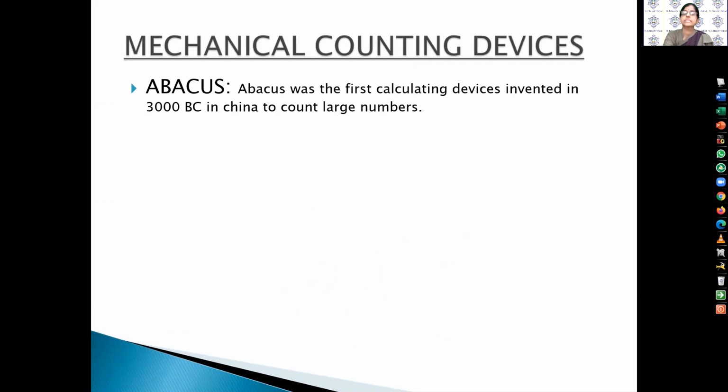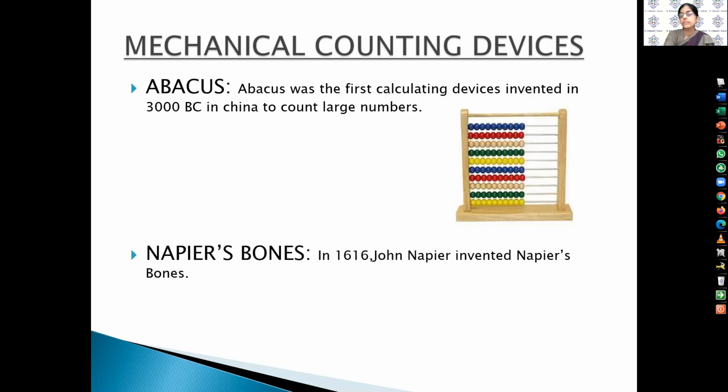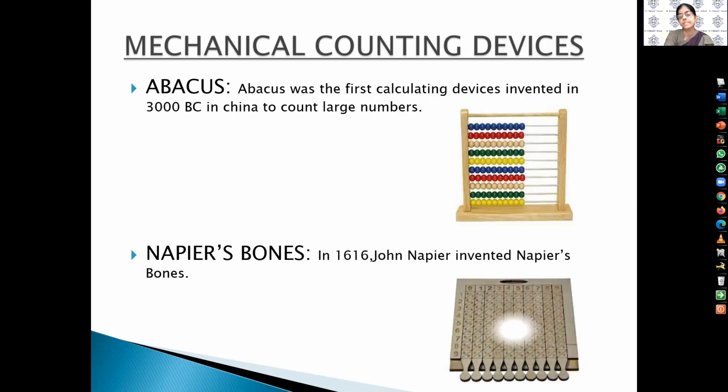In these counting devices, the abacus was the first. The abacus was the first calculating device, invented in 3000 BC in China to count large numbers. This is a picture of the abacus. Then after, Napier bones. In 1616, John Napier invented Napier bones, and the device looks like this.